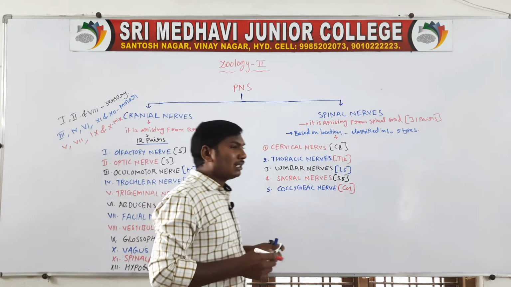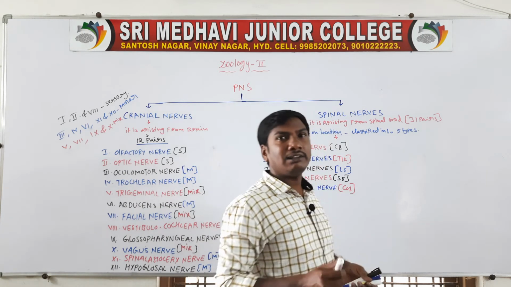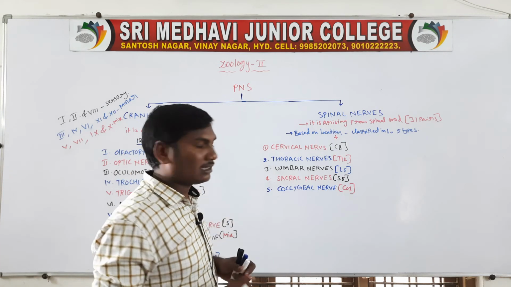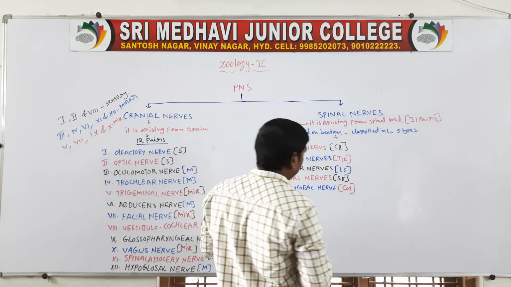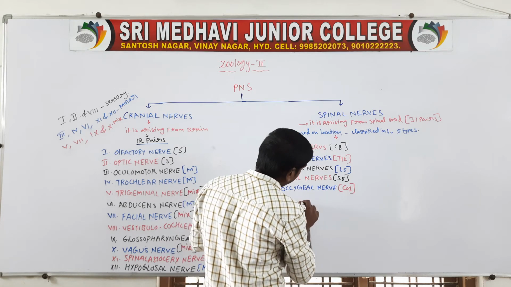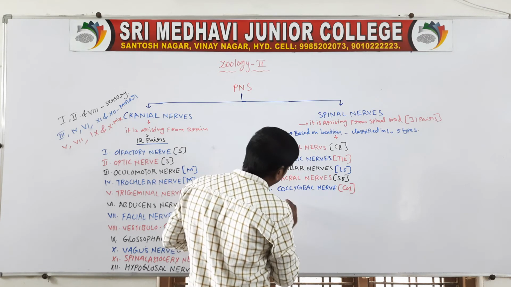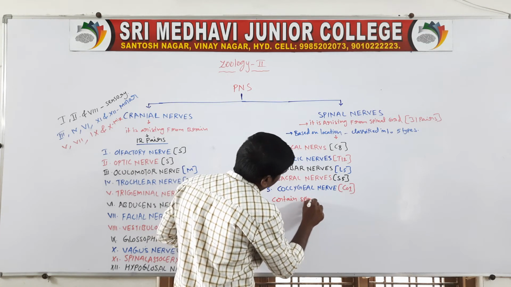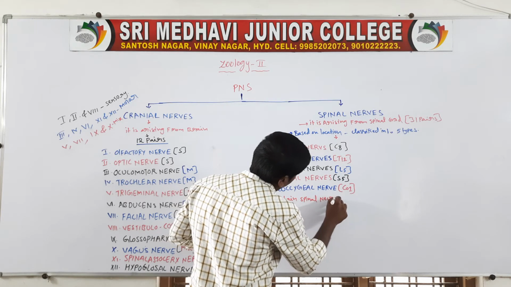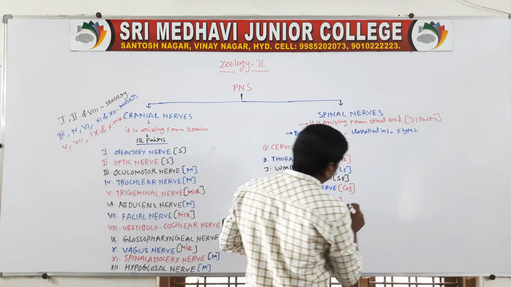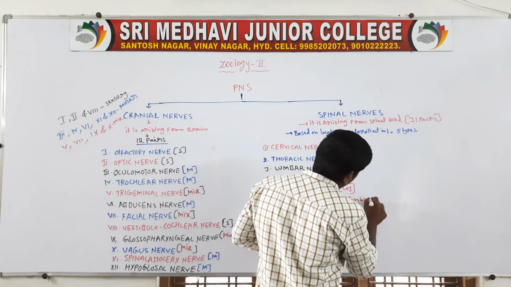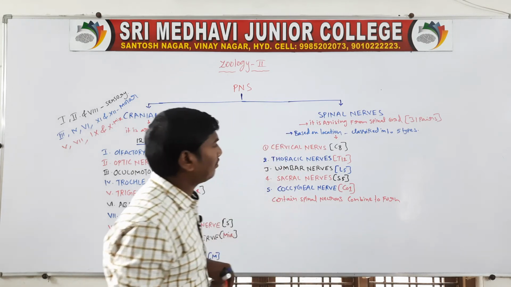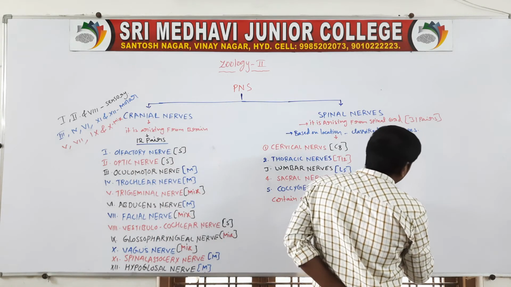Next, certain spinal nerves fuse to form plexuses. Certain spinal nerves combine to form networks.